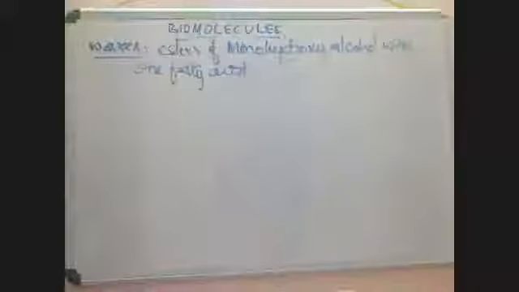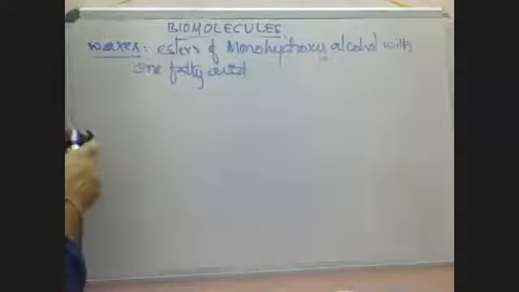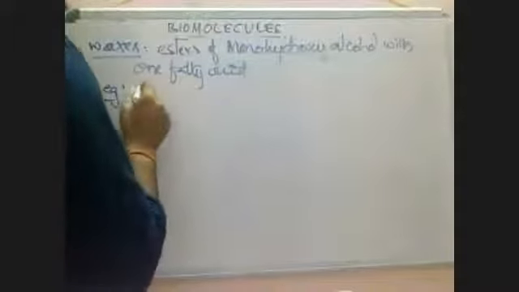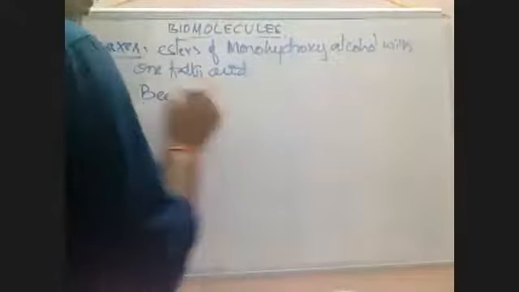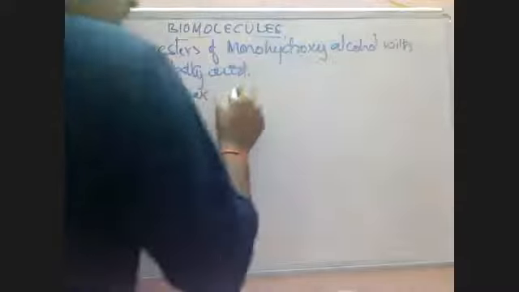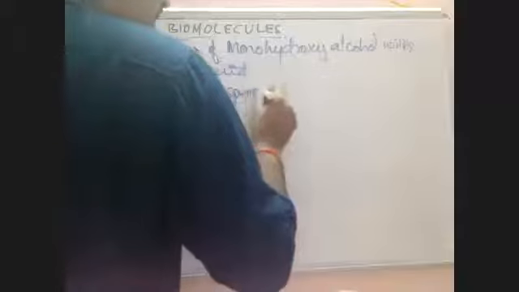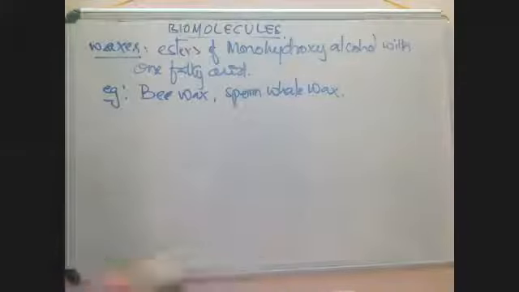See, esters of monohydroxy alcohol with one fatty acid are called waxes. Here also, examples, not structures, are enough. Examples: beeswax, sperm whale wax.